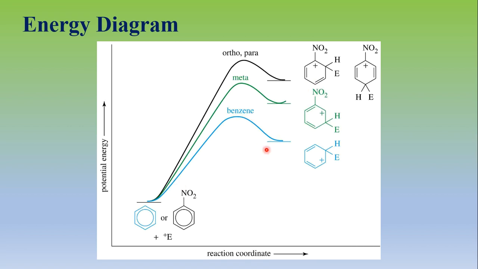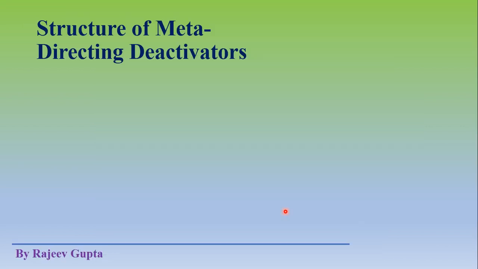Now in case of benzene, this electrophilic substitution is very favorable compared to nitrobenzene, because here the obtained intermediate is more stable than these three intermediates. So this is the comparative graph where we see the stability order of the intermediates formed from the nitrobenzene and electrophile reaction and the benzene and electrophile reaction.